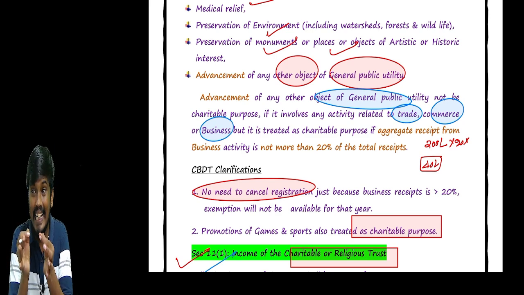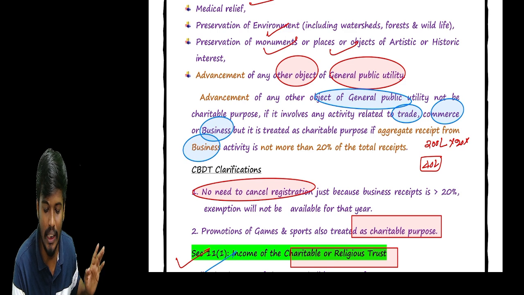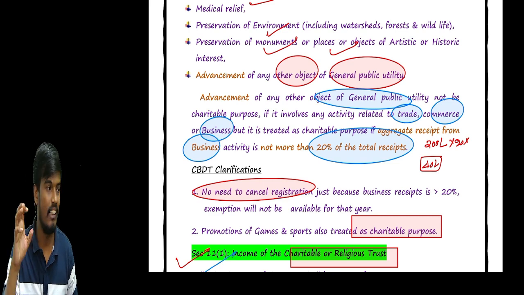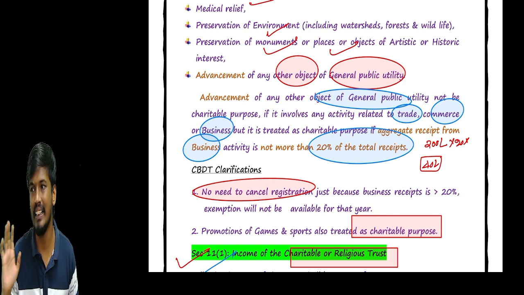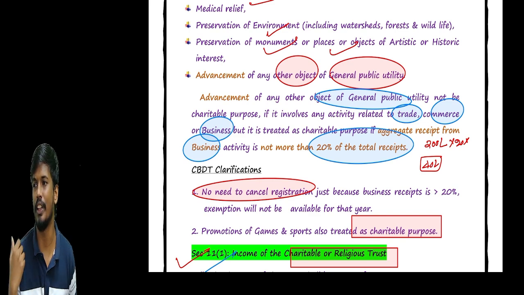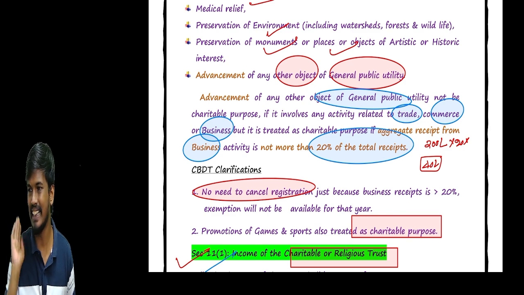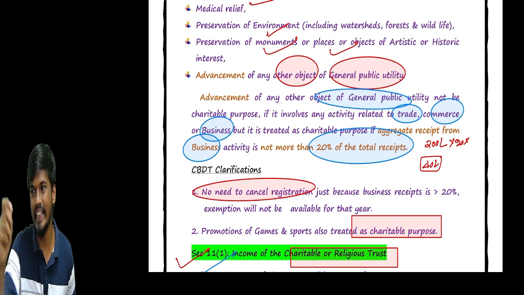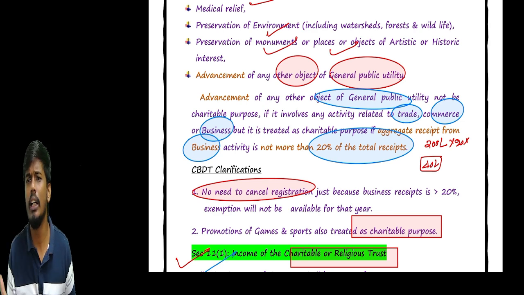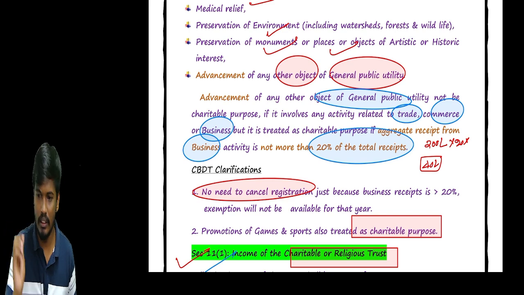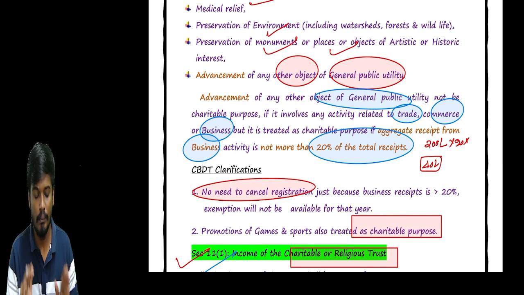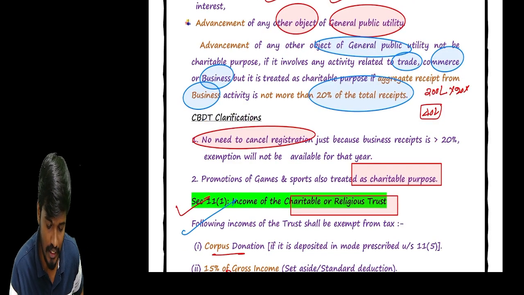If the aggregate amount received from that business is more than 20% of the total receipts, then the exemption of 11 and 12 is not given. For example, sir, if the charitable trust advances any other object for the general public, but that activity includes trade or commerce, and the aggregate income received from that activity is more than 20% of the aggregate total receipts of the trust, then the 11-12 exemption is not applied.